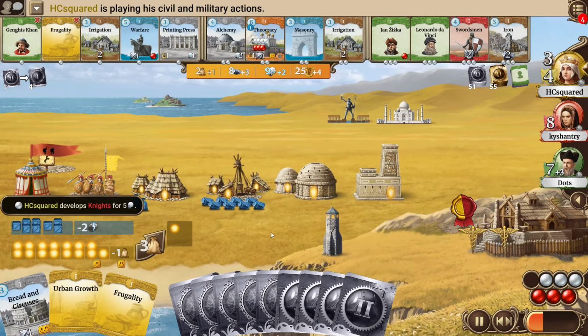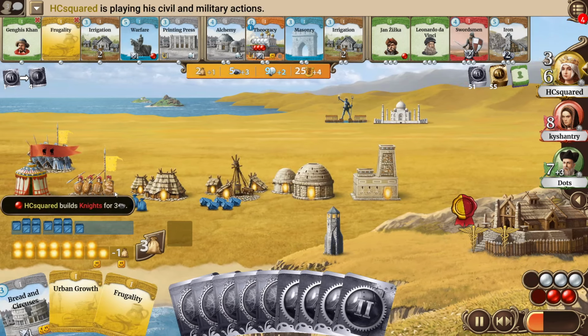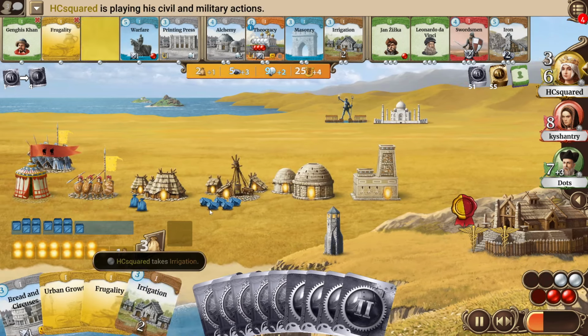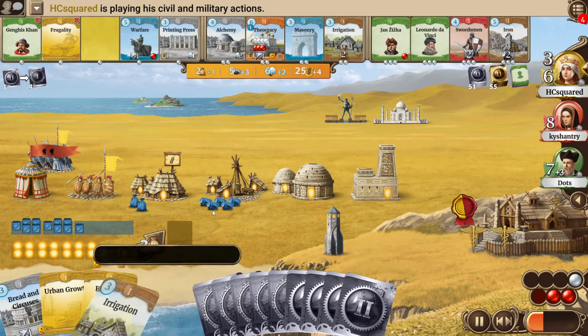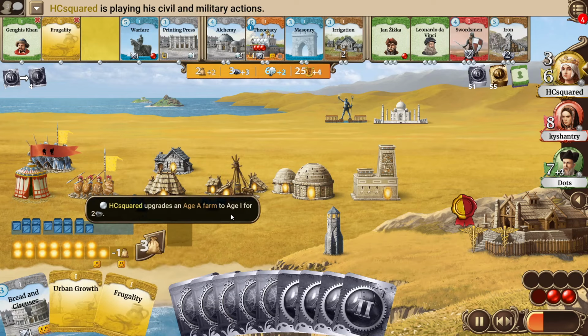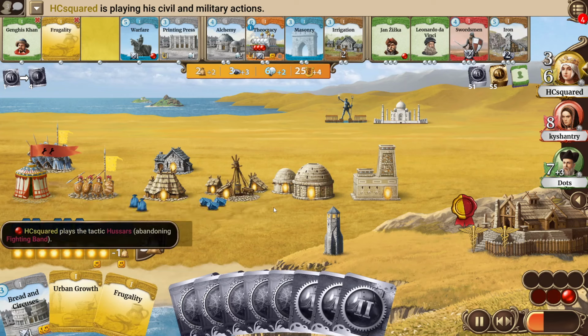He then develops the Knights, maybe as a better tactic than that fighting band tactic, and maybe doesn't want to go for the upgraded Legion tactic. Builds the Knight, takes the irrigation, goes for an upgrade. Will he reveal a tactic? He actually has the Assar's tactic drawn.